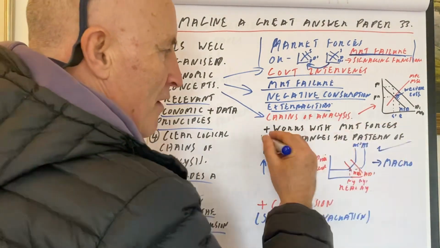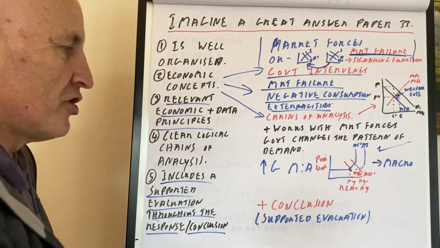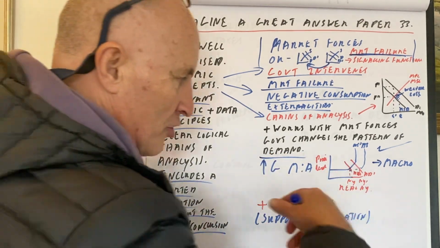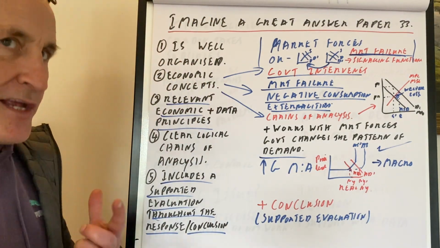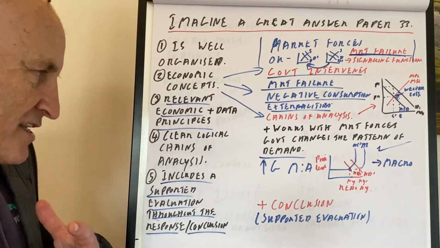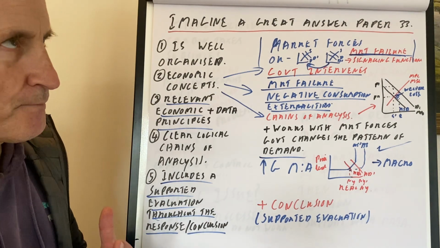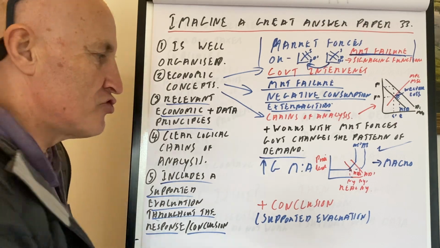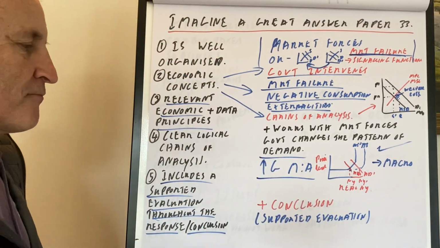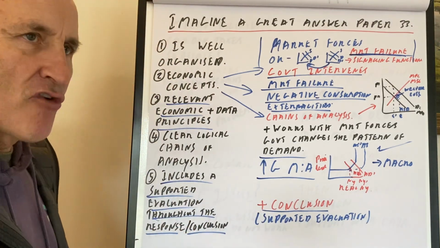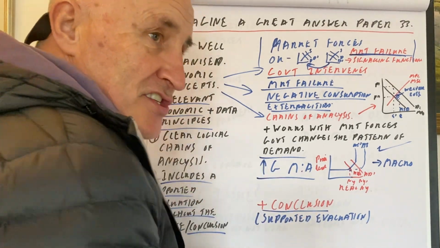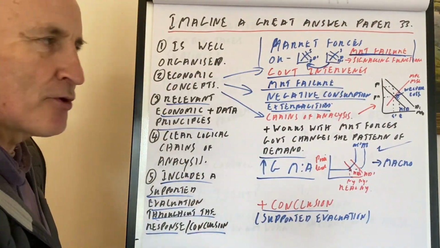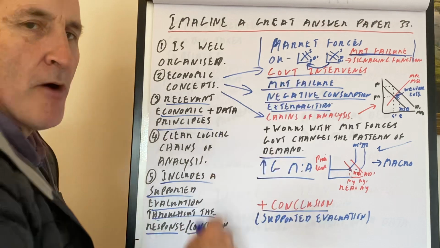However, this one works in market forces, so this is really good, and the government is changing the pattern of demand. But if we increase G, really good, intervention supply side. However, you increase G, we get a rise in national debt, crowding out effect, bigger costs on future generations, higher taxes in the future. We've then got the macro part in, and then in your conclusion, is it right that the government should intervene? Yes, in certain places it's worked really well, particularly if we can work within the market. And as it happens, taxes and subsidies work within the market system.